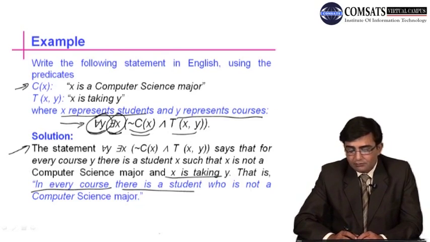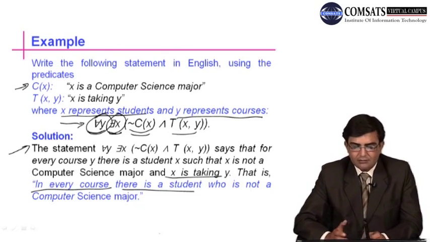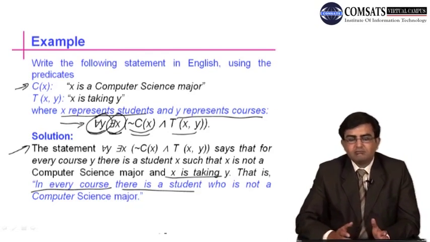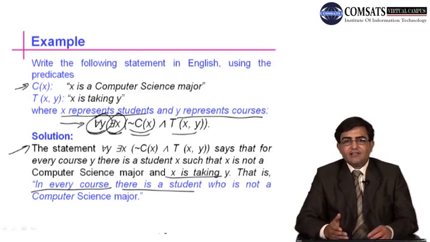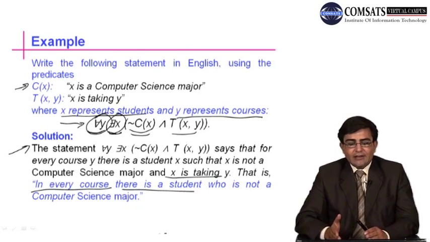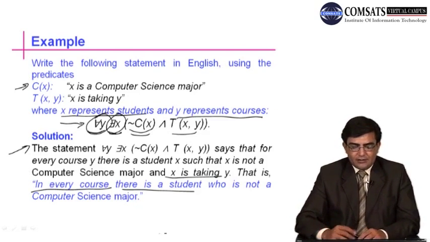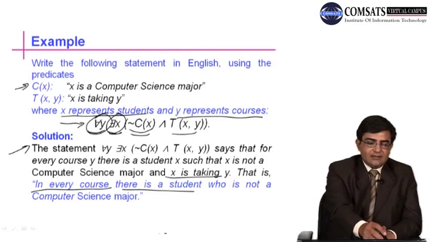In every course there is a student who is not a computer science major. In every course means in every course there is some student. What does it mean? It means that student is taking that course. What this means is that in every course there is some student, meaning that student is taking the course, but he is not a computer science major. So I think this is the correct translation of this statement.